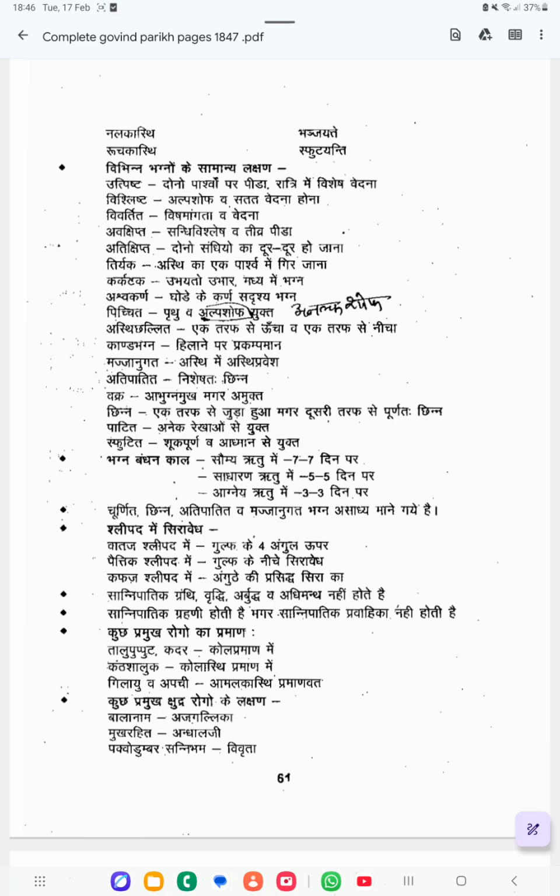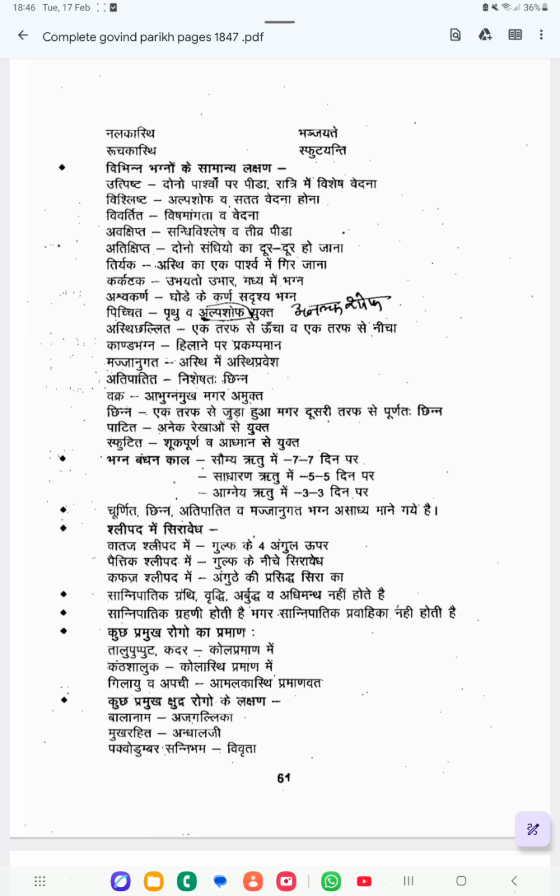Next one is Sphutita. Shuga Purnava Atmanase Yukta. After the fracture there will be swelling, and if you touch it you can feel it is filled with thorns. That is the clinical feature of Sphutita.